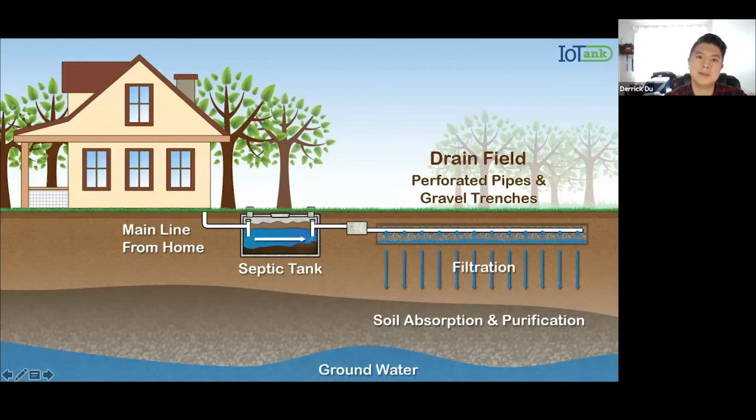So what is a septic system? A septic system has two main components: the tank and the drain field. The tank is just used to separate out the solid waste from the liquid waste, allowing the excess liquid waste to go to the drain field, where the soils in the drain field filter out the nutrient pollution before it reaches the water table. Septics primarily need maintenance when the solid levels in the tank get too high, and that causes solids to start exiting the tank, entering the drain field. And as too many solids enter, the drain field can become clogged, which causes septic failure.